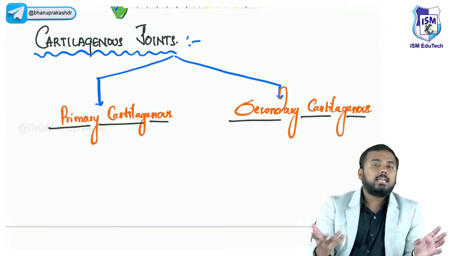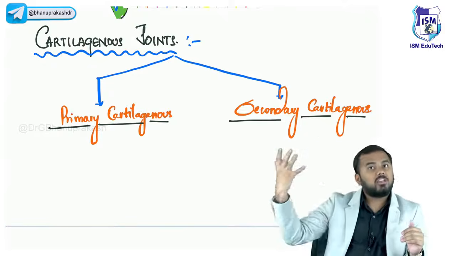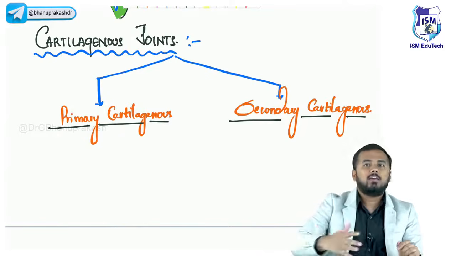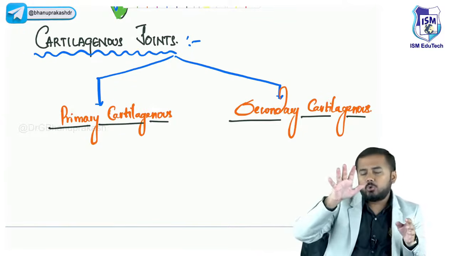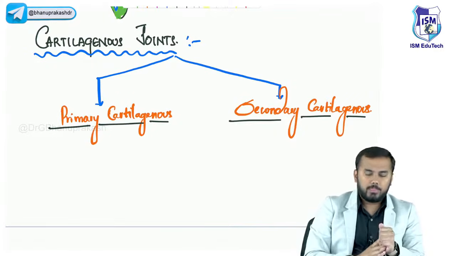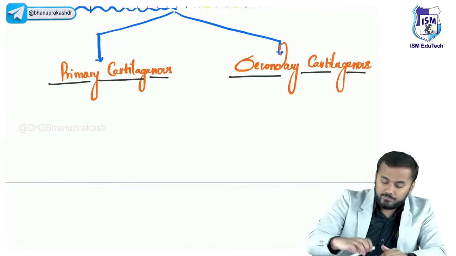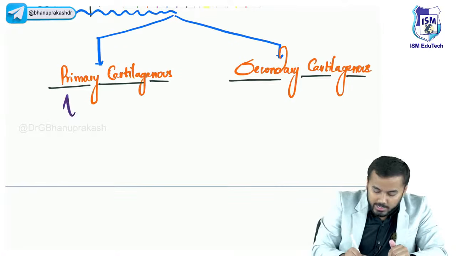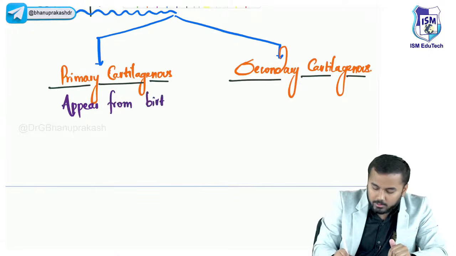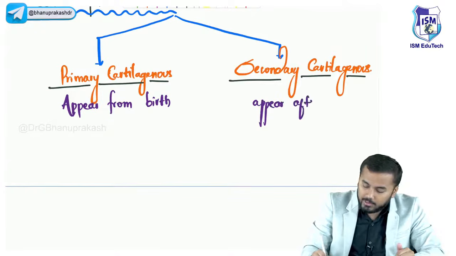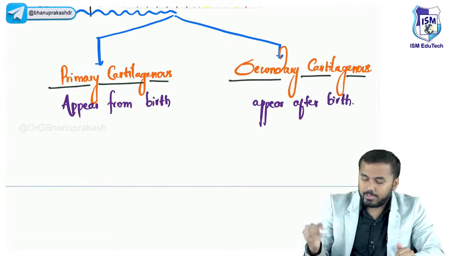What are secondary? Secondary cartilaginous joints are those joints which develop after the birth. After the birth, let us say after 5 years, 6 years, right? After 5 or 6 years, slowly these joints will develop and these are called your secondary cartilaginous joints. So what I'm trying to tell you is that primary cartilaginous joints appear from birth. Secondary cartilaginous joints appear after birth.